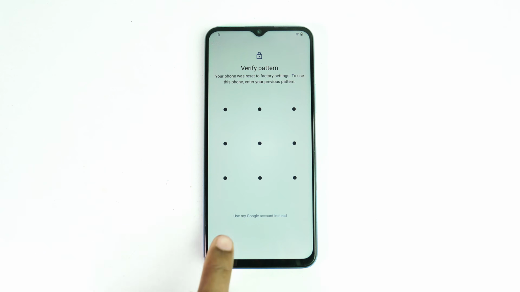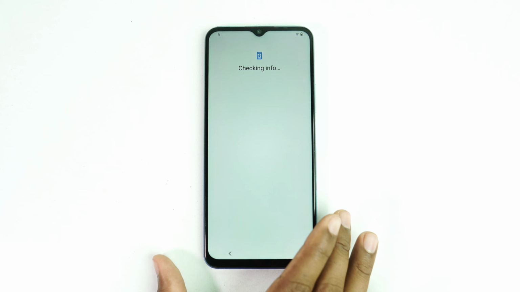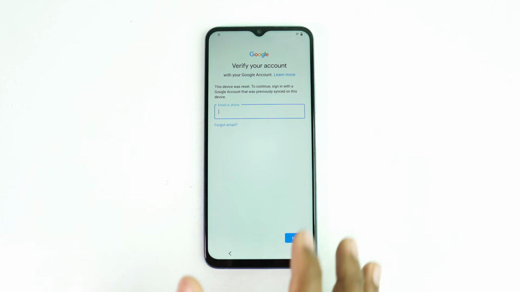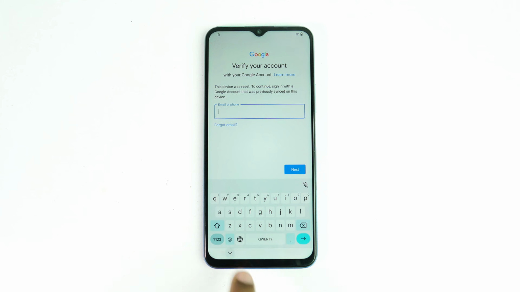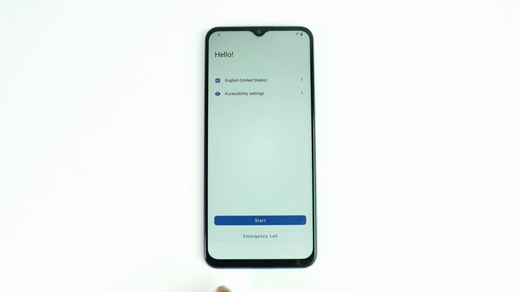And this is the screen. That means below you can see "use my Google account instead." That means you are stuck there and your phone is FRP locked. This ensures your phone is FRP locked. Now we are going to bypass it. So just go back to the first stage of the setup menu.